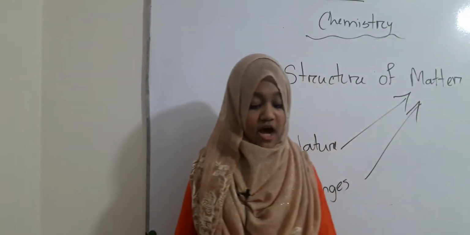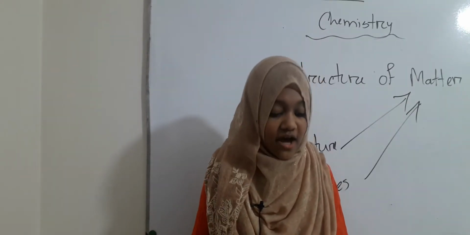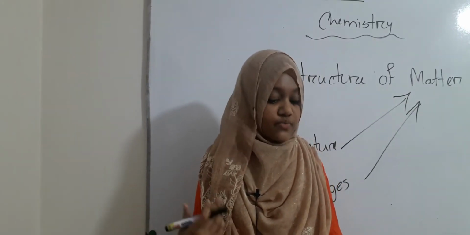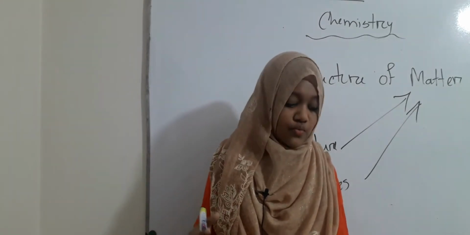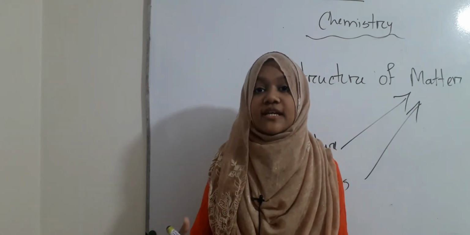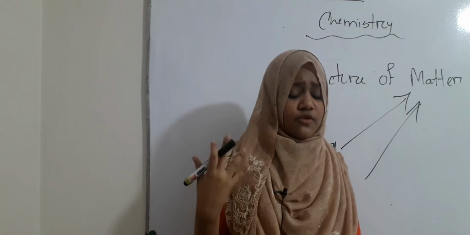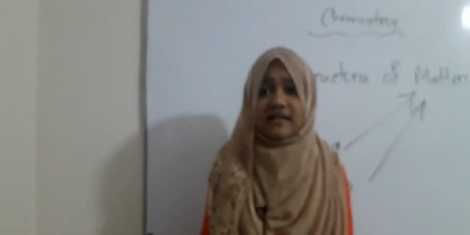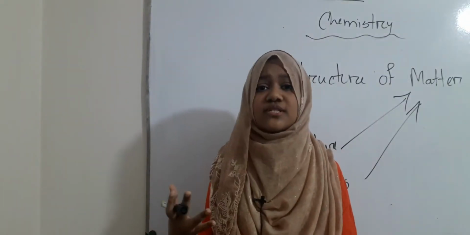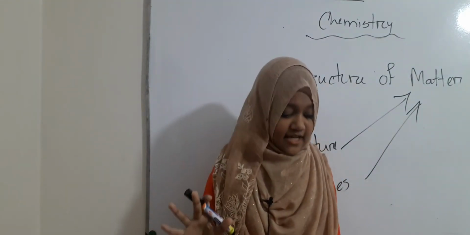Chemistry discusses how the carbon atoms reside in coal and how these atoms react with oxygen in air when burnt and how they produce heat. When coal is burnt and heat is produced, how do the atoms of coal actually react? How is this heat produced? This is what chemistry discusses.